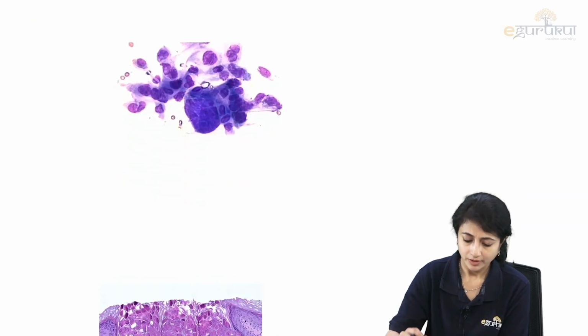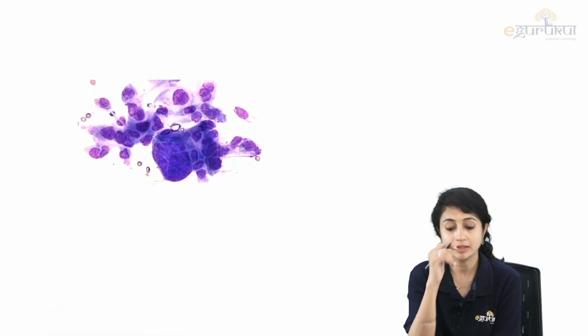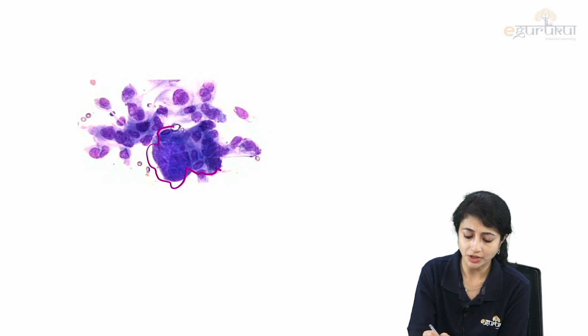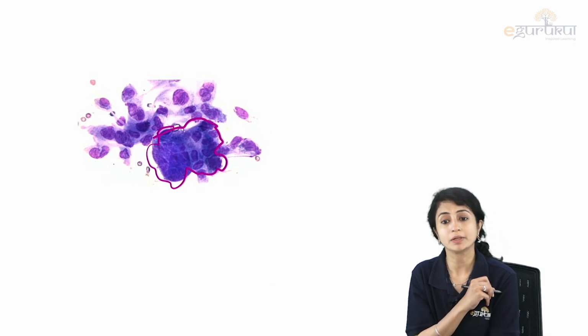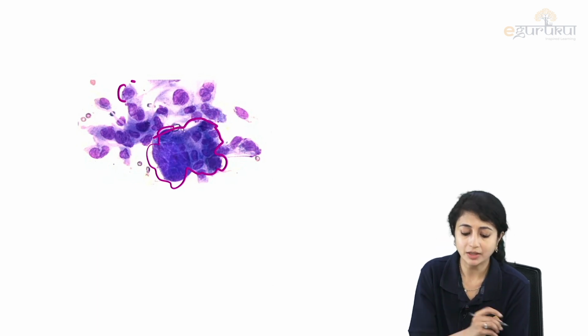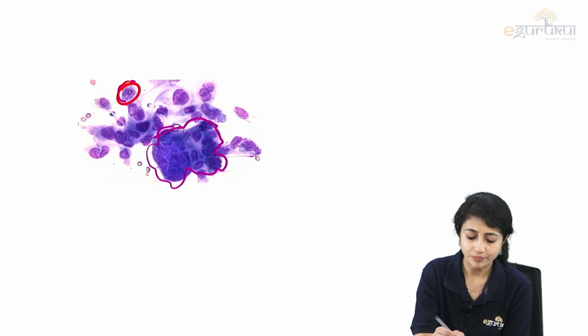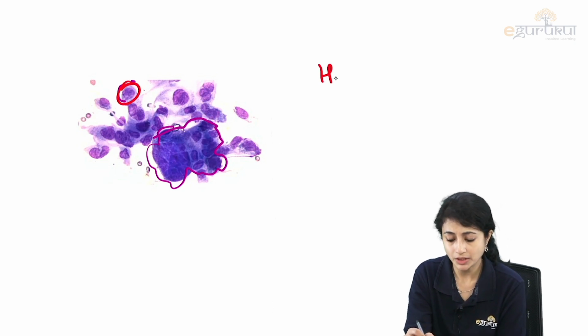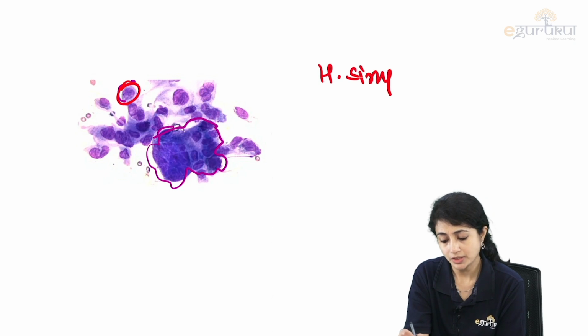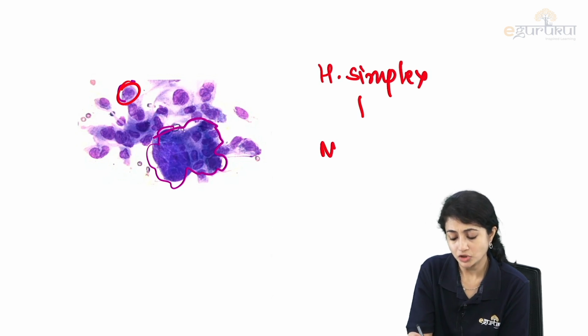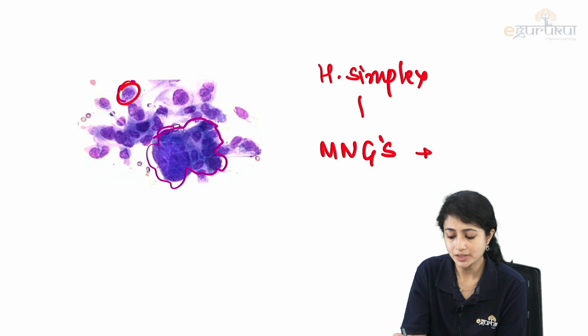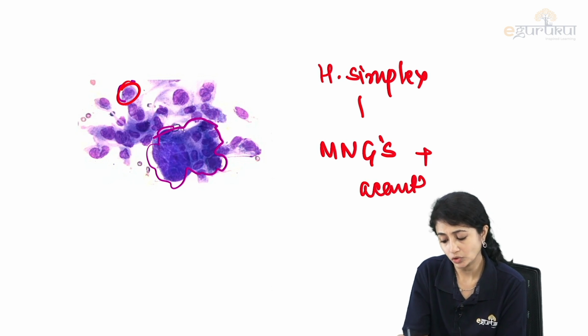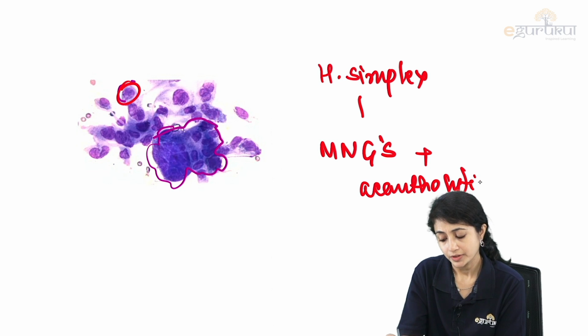I'll show you all the histopath findings that they have referred to. What is this? This is a multinucleate giant cell formed by coalescing of multiple macrophages, and I see acantholytic cells. So in herpes simplex, I see MNGs or multinucleate giant cells, and I see acantholytic cells.